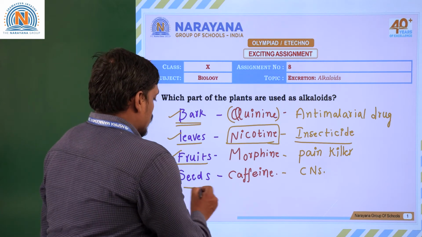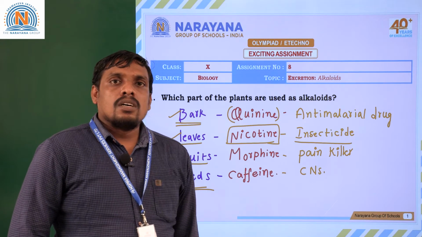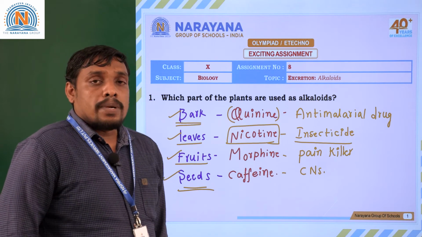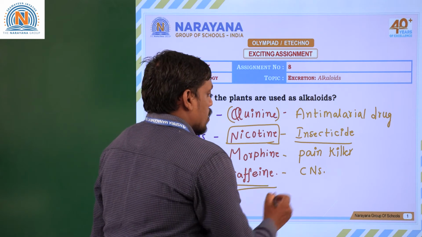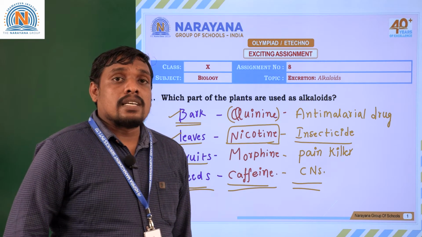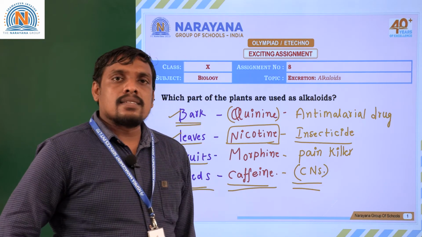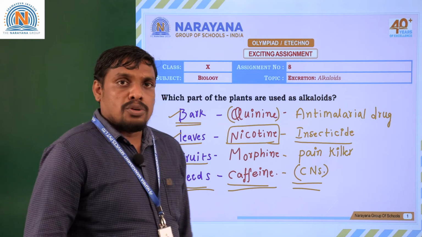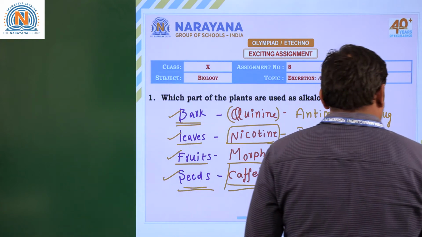Whereas if you see the seeds, some plant seeds like Coffea arabica, the coffee plant, produce an alkaloid, namely caffeine, that is used to make central nervous system related medicines. Central nervous system, which means brain related diseases or symptoms, are cured by an alkaloid, namely caffeine. Moving to the next question, students.